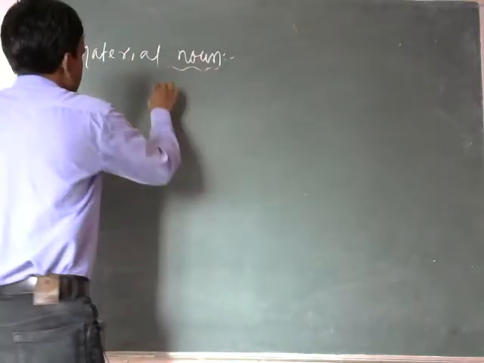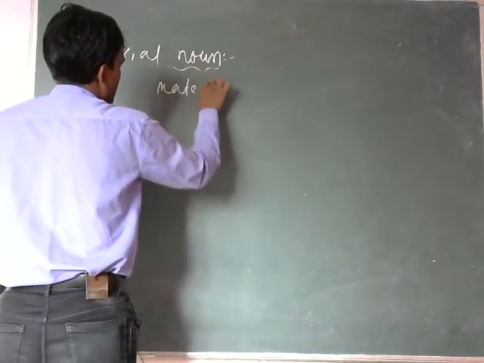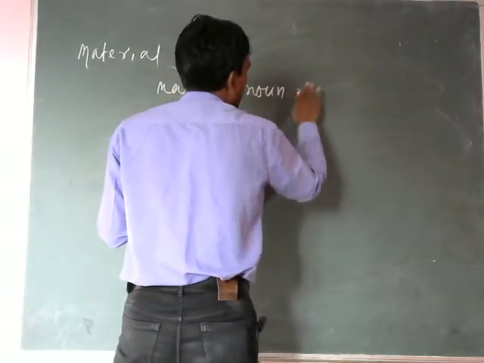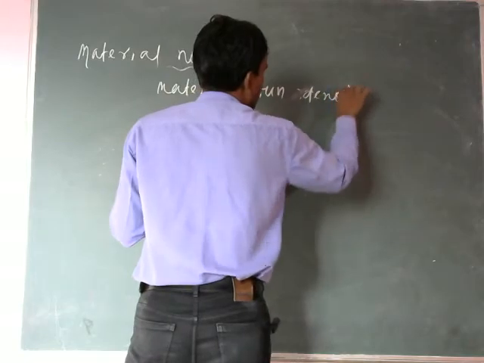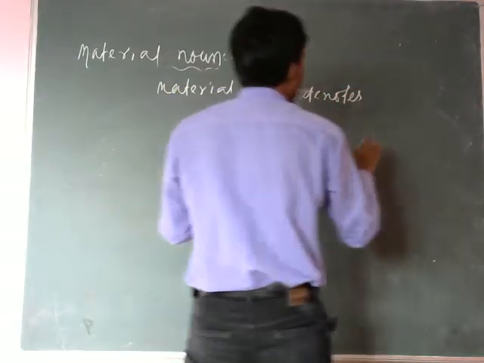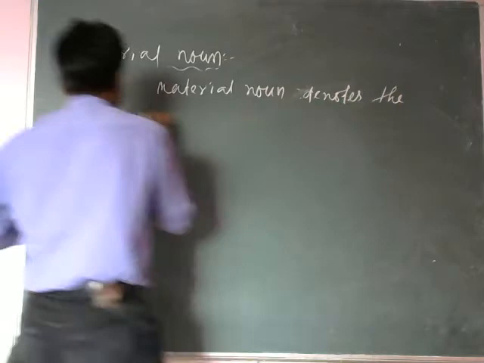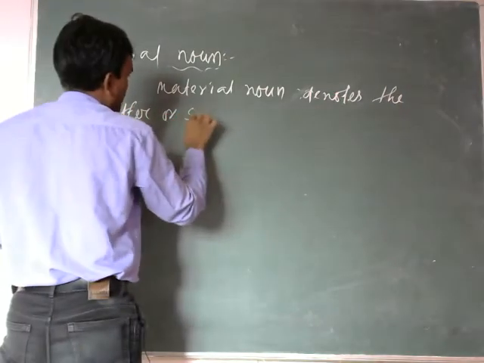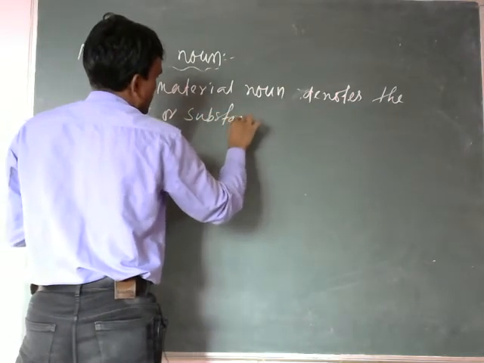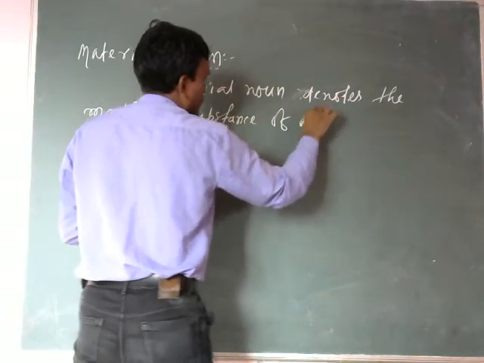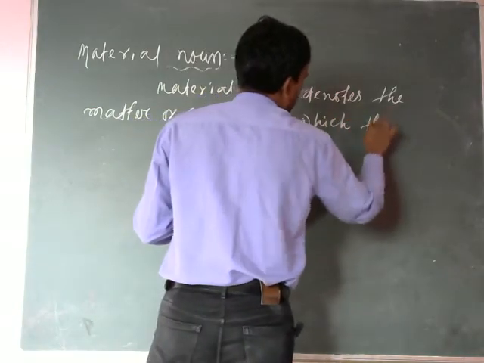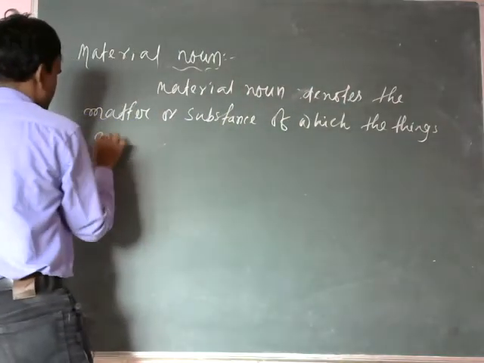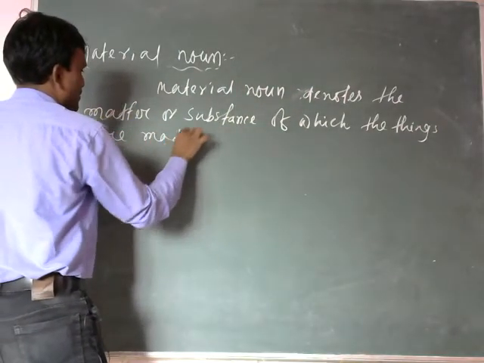Look here. Material noun denotes the matter or substance of which the things are made.